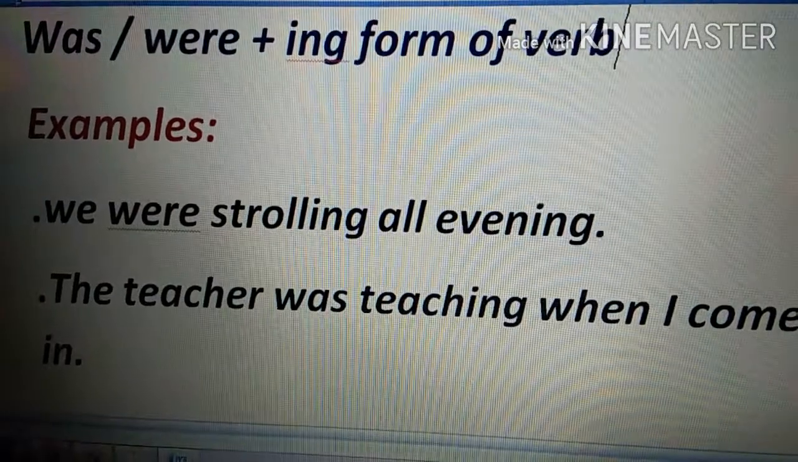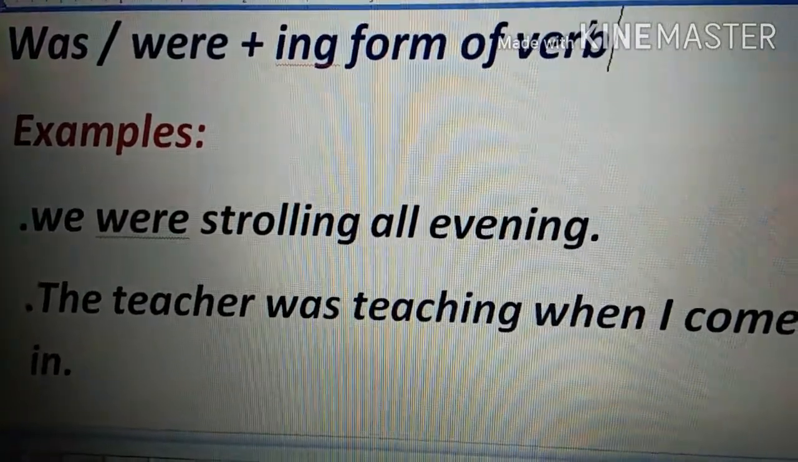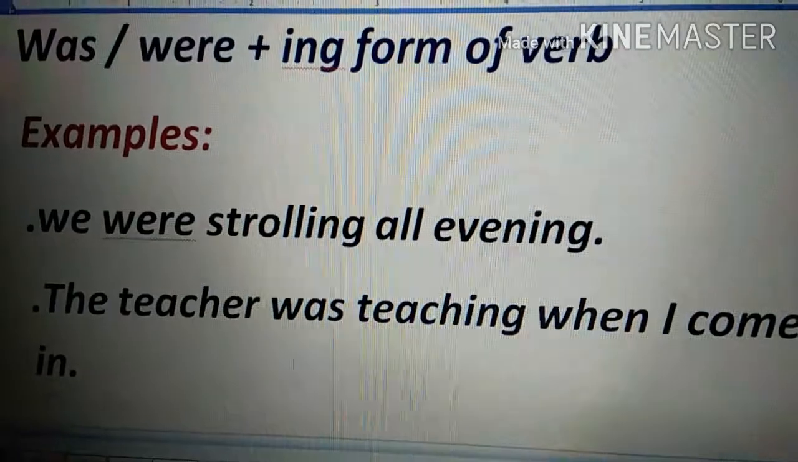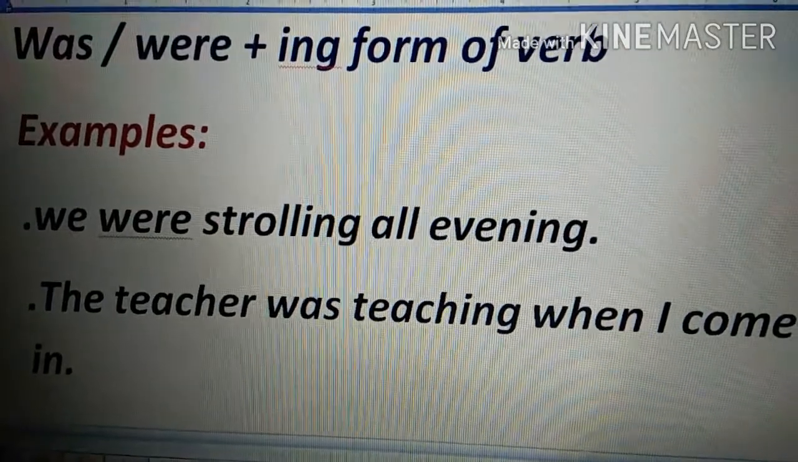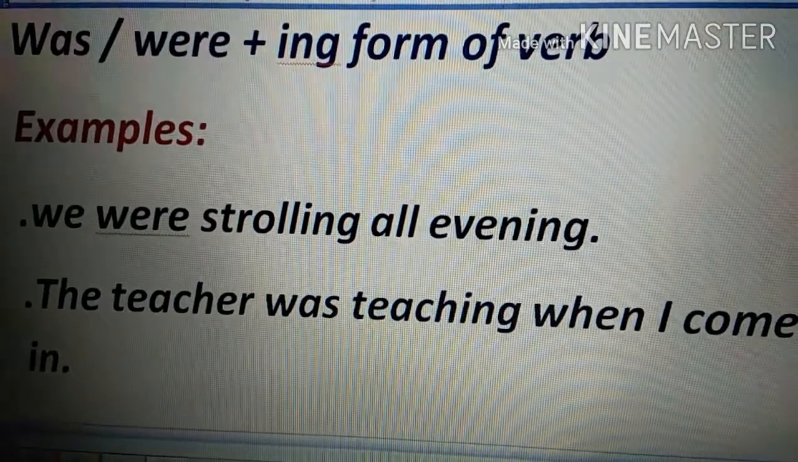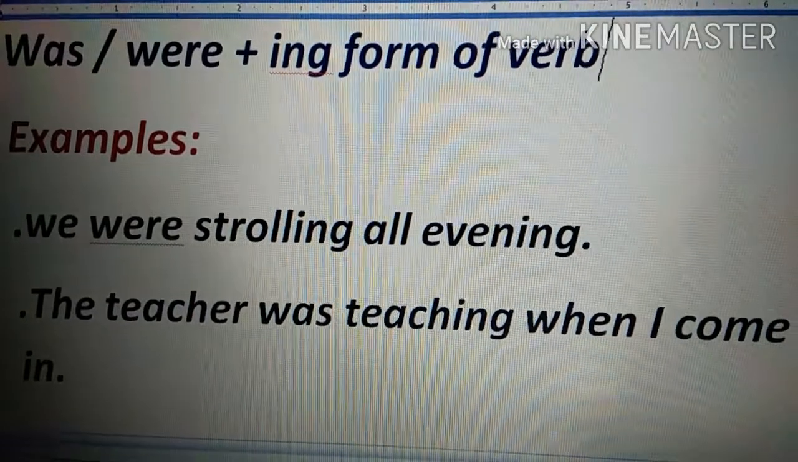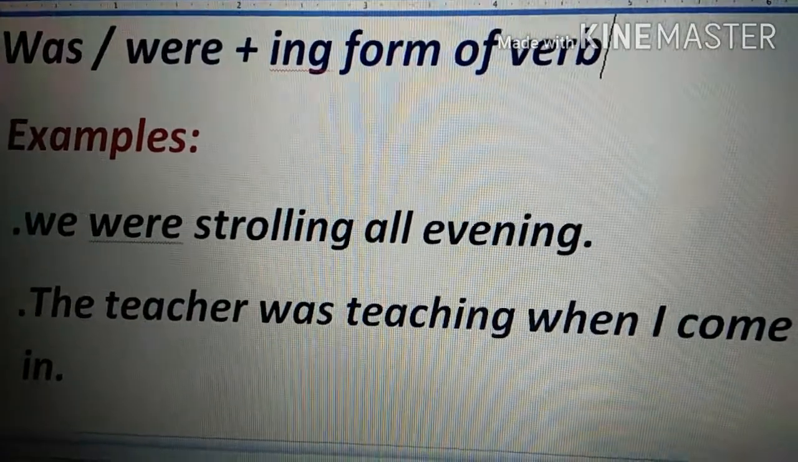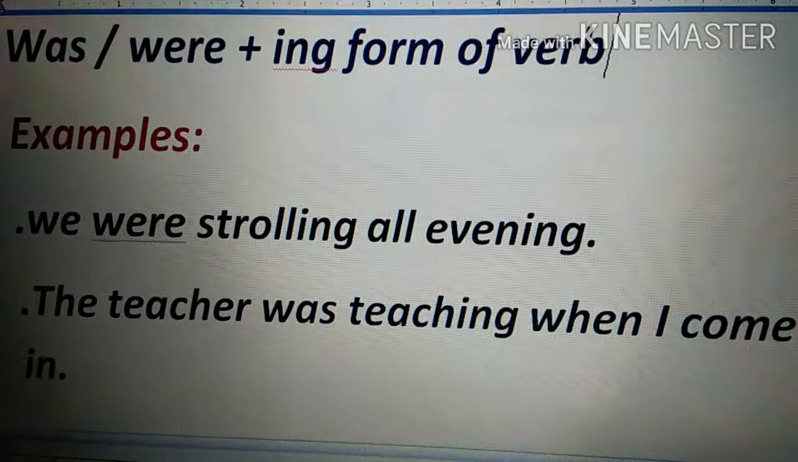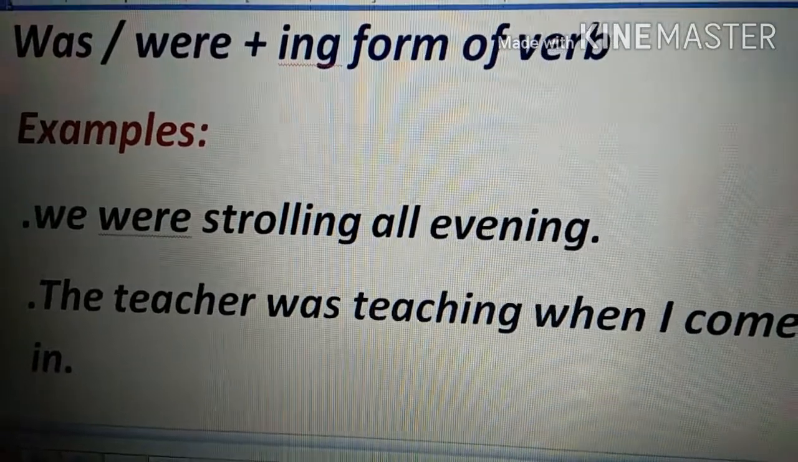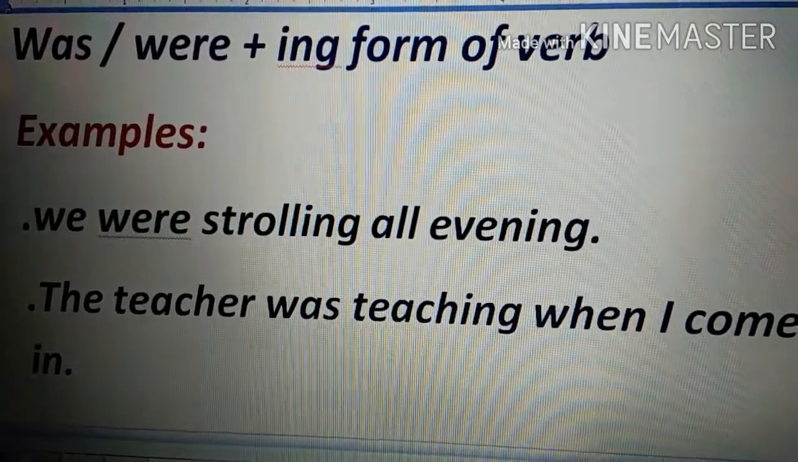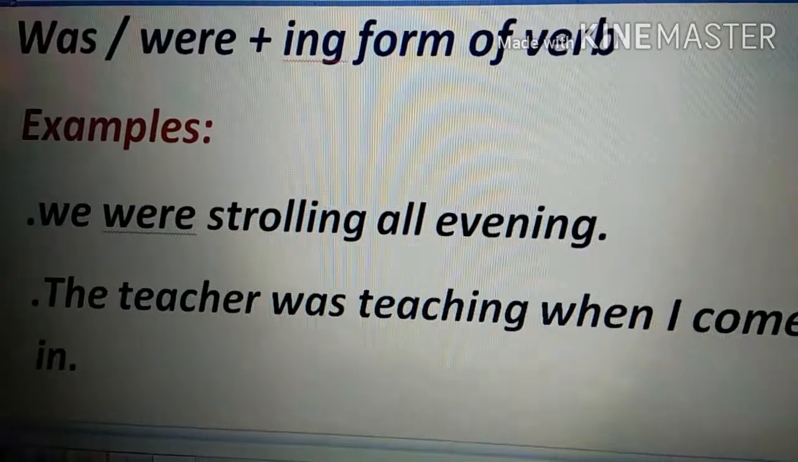Now, the next sentence is the teacher. The teacher, you see, it's again singular. So, it will again take the helping verb was. The teacher was teaching when I came in. So, it tells that at that period of time when I came in, the teacher was teaching. That action was continuing at that time. So, let's move on.